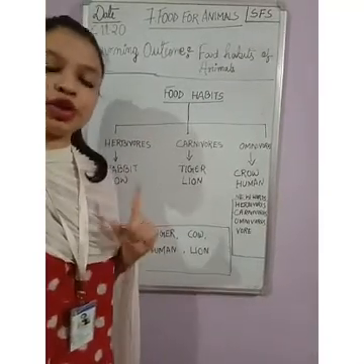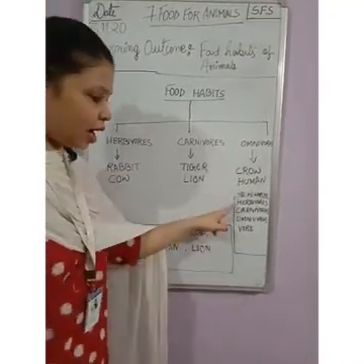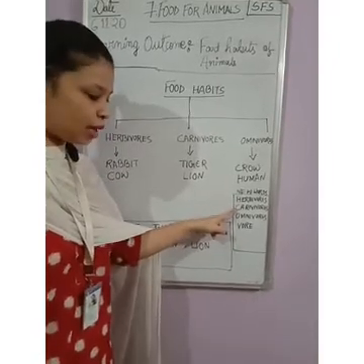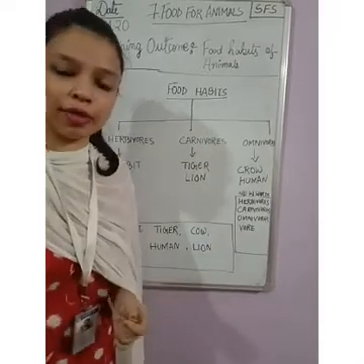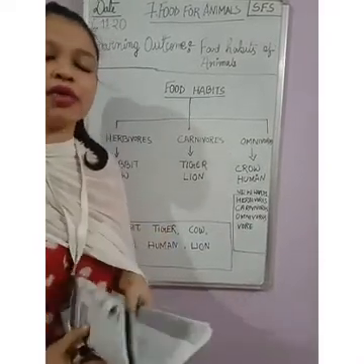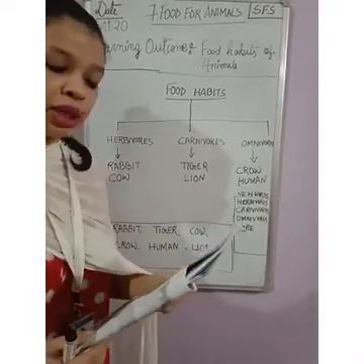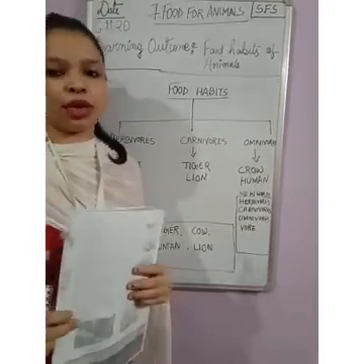The new words that we have learned today are herbivores, carnivores, omnivores and vore. So what do you mean by vore? V-O-R-E means to eat. Okay children?